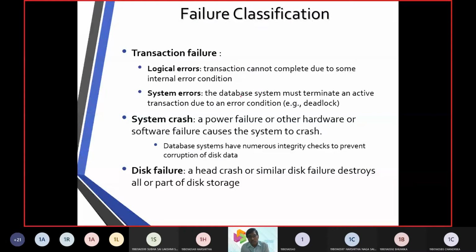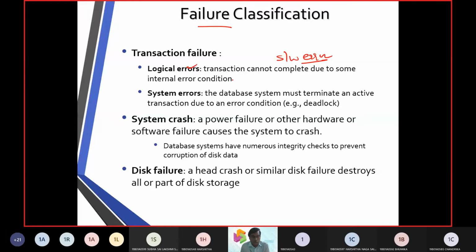In such a case, let us look at what type of things may lead to an unsuccessful transaction. It can be a logical error, that is, some software error which was raised.